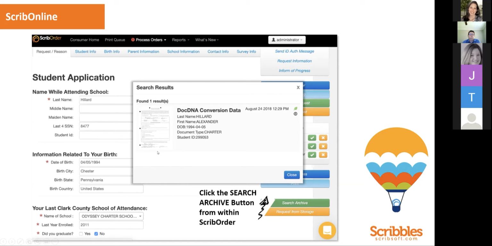It's presenting you with a thumbnail view of anyone that matches the last name, first name, and if it's compiled, the date of birth. For some of our school districts, we're scanning EC records as well. If I have access to view them, I could see that information as well. So I might see multiple results for the same student. If you've separated the test scores, for example, but this request is just for a transcript, you just attach to the order the component that you need, and you can go ahead and do that.